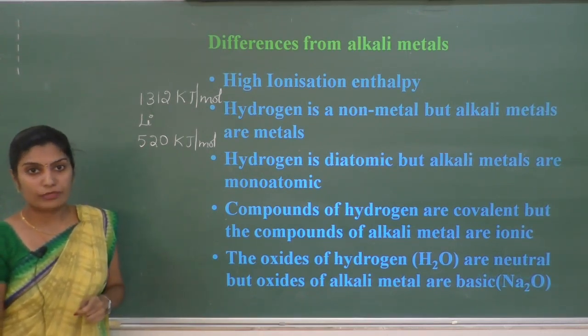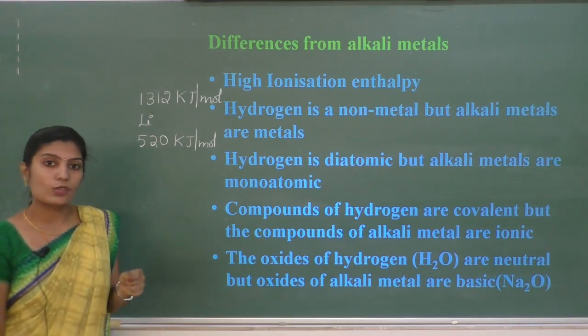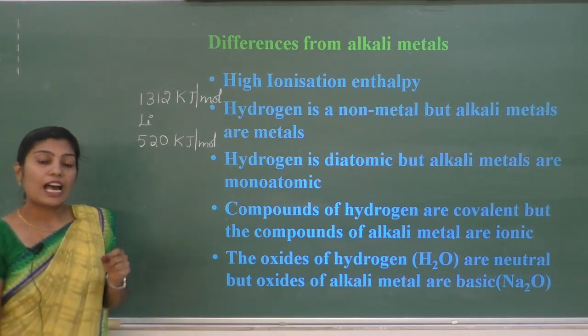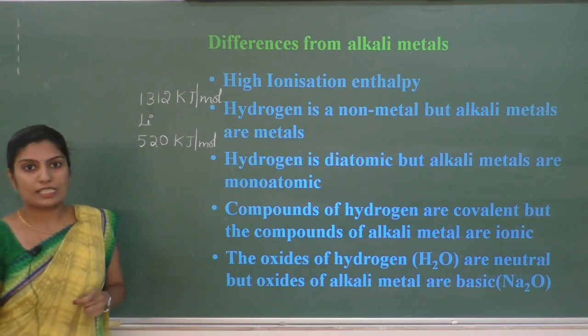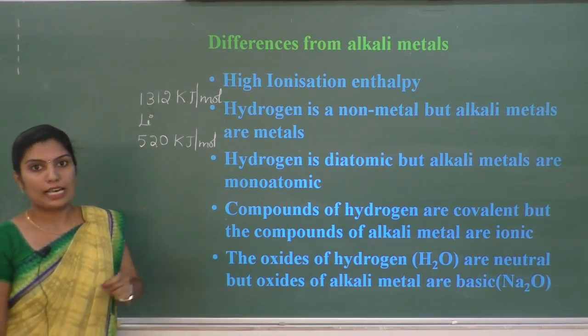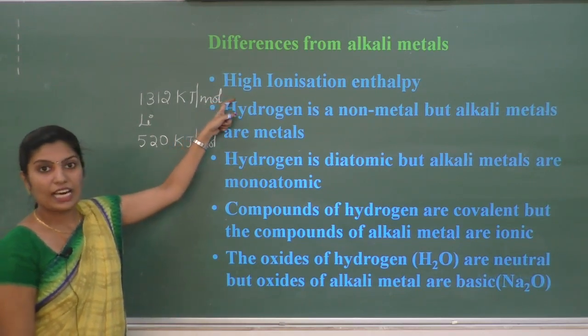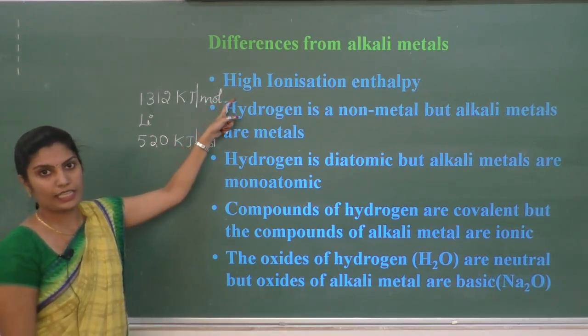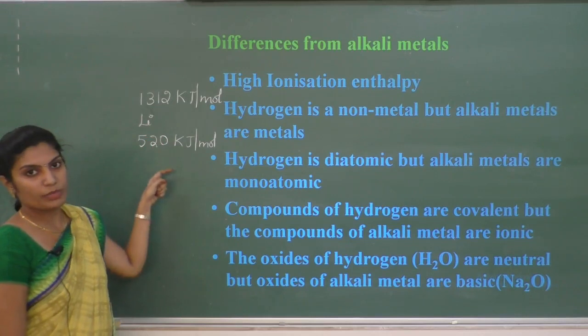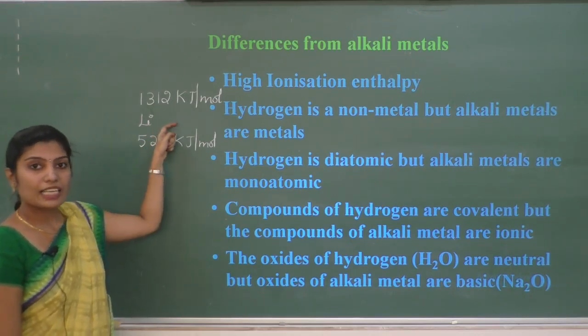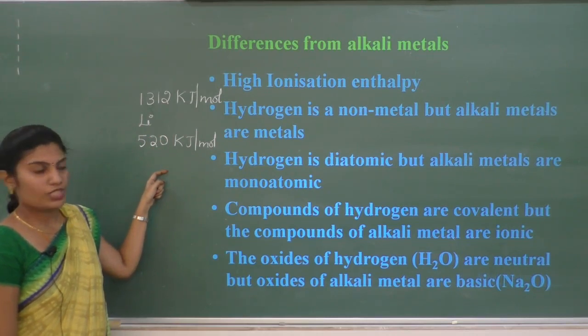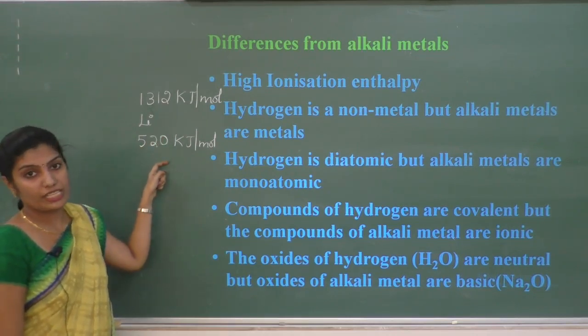When we compare the size of hydrogen and alkali metal, hydrogen is smaller in size compared to alkali metal. Smaller the size means it is having the high ionization enthalpy. There is a difference between the ionization enthalpy of alkali metals and hydrogen. This is one of the differences.